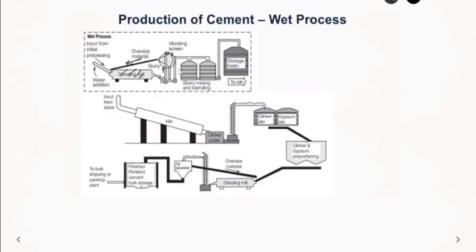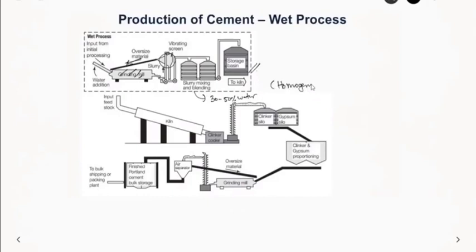What happens here is this slurry is always kept in an agitated condition by rotating these arms. It will have like 30 to 50% water of the material. A fine consistency is obtained after the addition of water, and it is always kept in this agitated condition. This final slurry is stored in some sort of storage tank. Because of this mixing and blending, what you obtain is a homogeneous slurry.